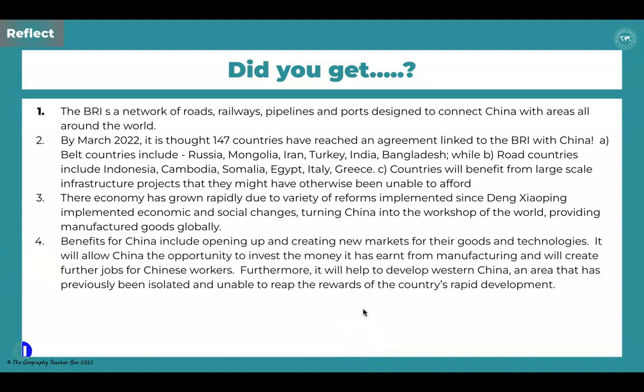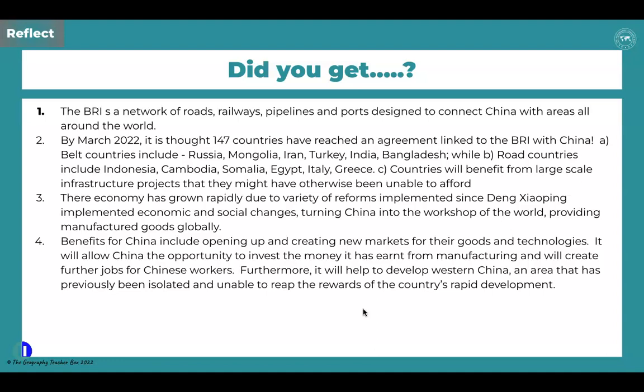The main benefits for China then will include opening up and creating new markets for their goods and technologies. It will allow China the opportunity to invest the money it's earned from manufacturing and will create further jobs for Chinese workers. Furthermore, it will help to develop Western China, an area that's previously been isolated and unable to reap the rewards of the country's rapid development. So this is absolutely pivotal.